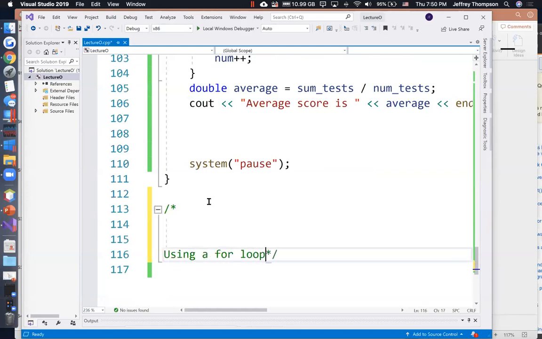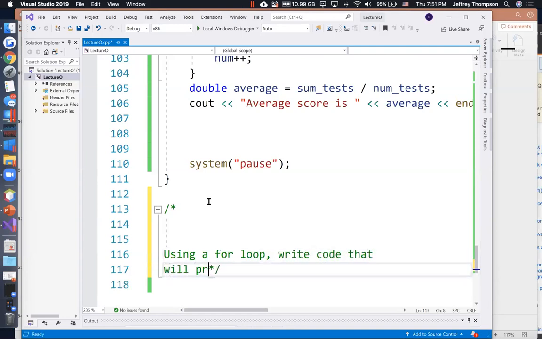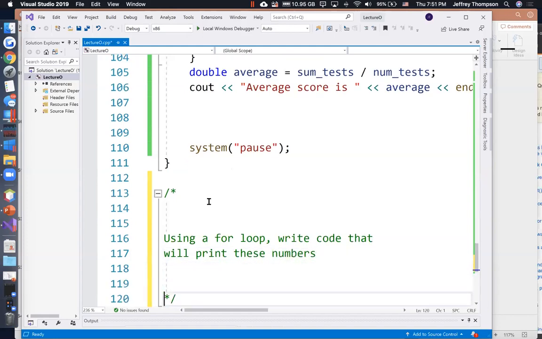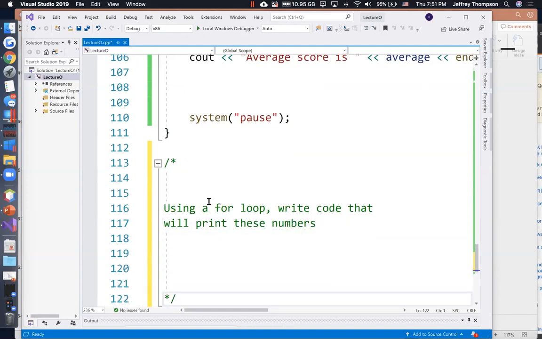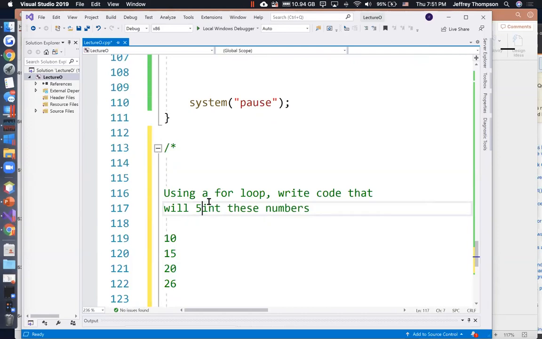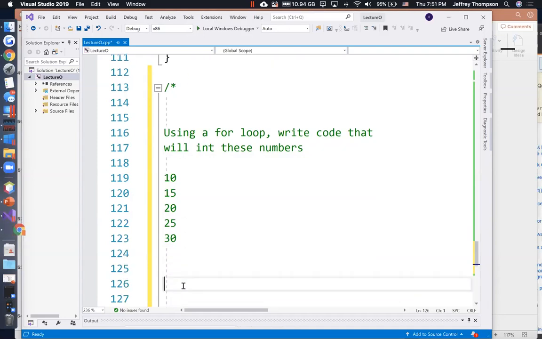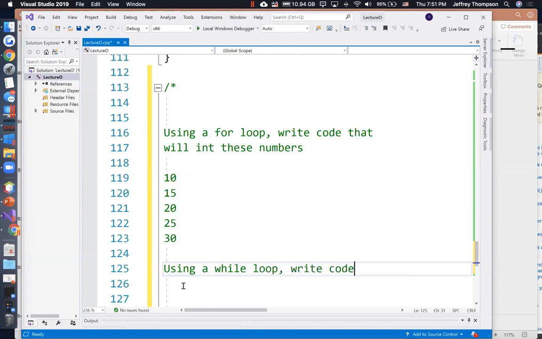Using a for loop, write code that will print these numbers: 10, 15, 20, 25, 30. Then using a while loop, write code that will print these numbers.